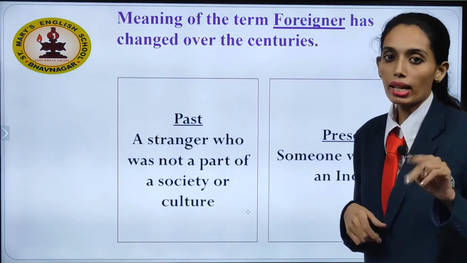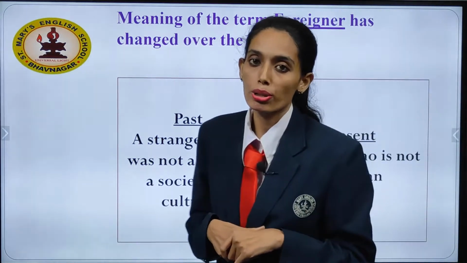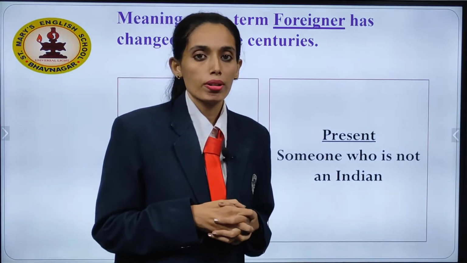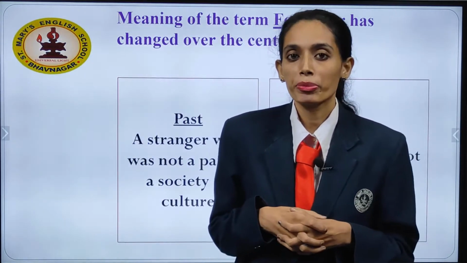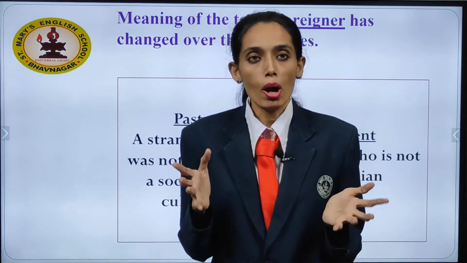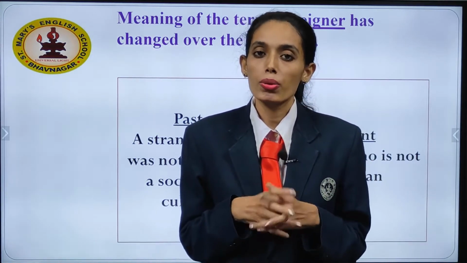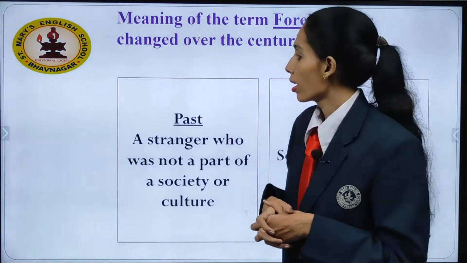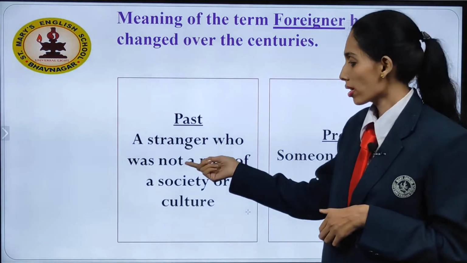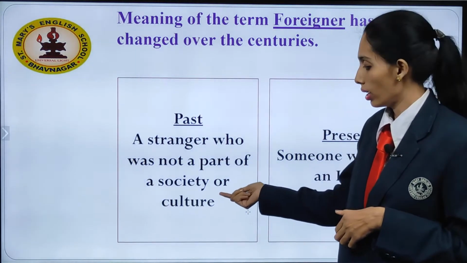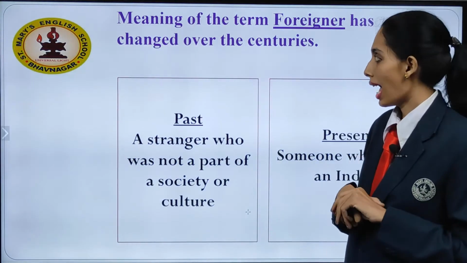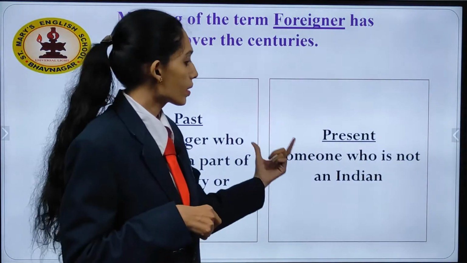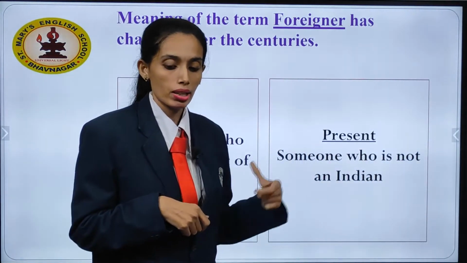Meaning of the term, the second word, new and old terminologies. The second word which is used is a foreigner. Who is a foreigner? According to the present time, you will say, okay, a non-Indian can be termed as a foreigner. A stranger is termed as a foreigner. But in the past, a stranger who was not a part of a society or culture was termed as foreigner. But in present, we say someone who is not an Indian.